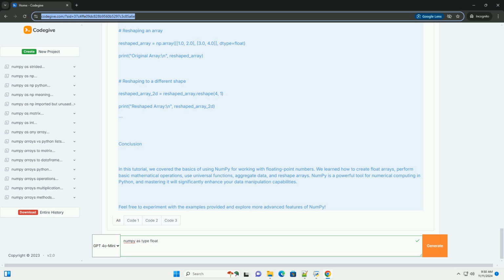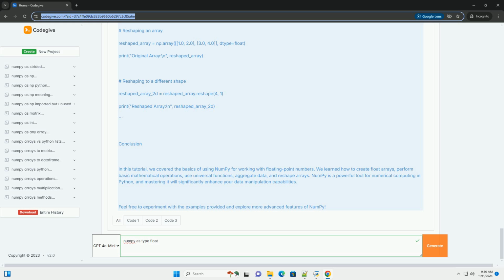2. Universal functions, ufuncs. NumPy provides universal functions that operate on arrays element-wise. For example, you can use np.sqrt to compute the square root of each element. 3. Aggregation functions. You can use aggregation functions to perform calculations across the entire array, such as sum, mean, and standard deviation.